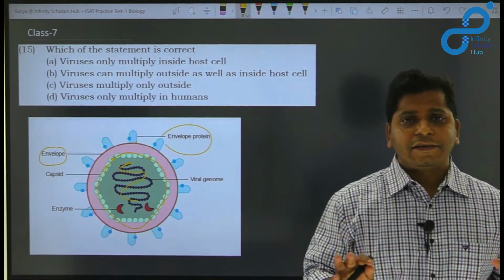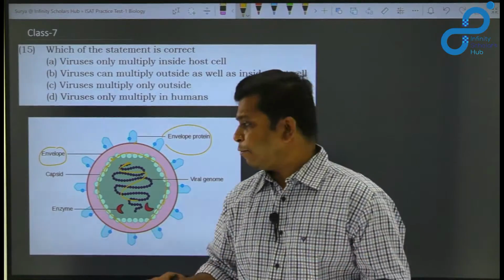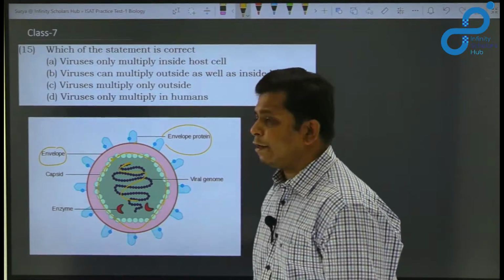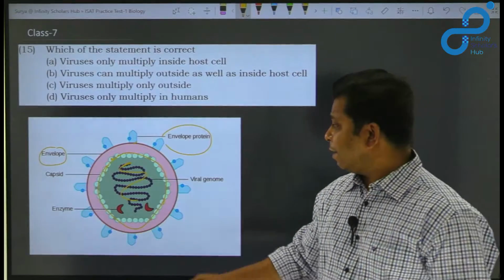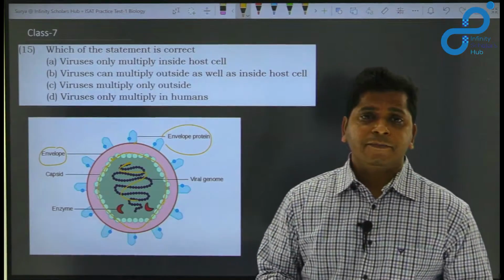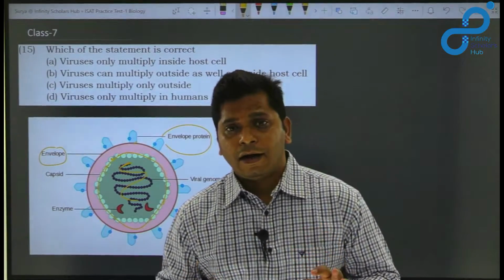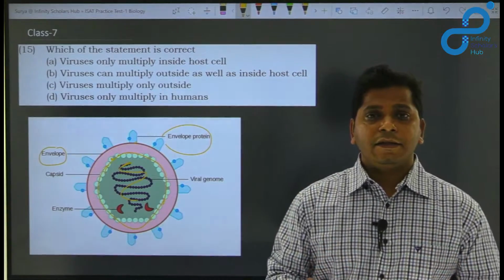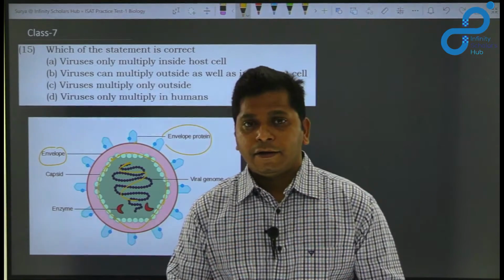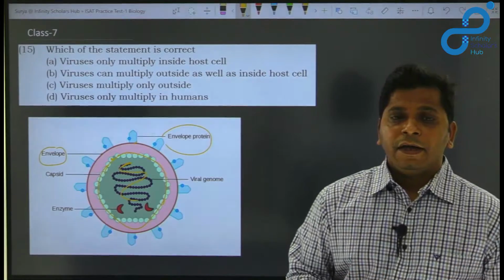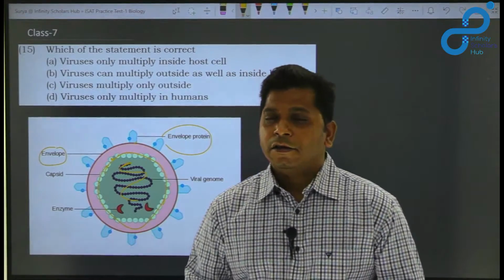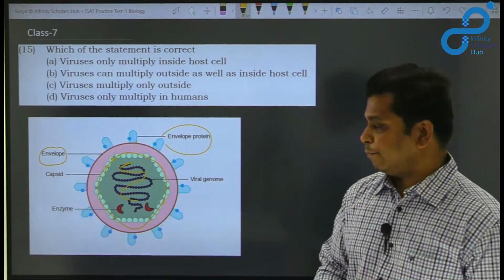So essentially it consists of two different components, the capsid, which is made up of proteins, and the nucleic acid, which is either DNA or RNA. So these are essentially the components of a virus. They do not have any cell-based organelles or cytoplasm.